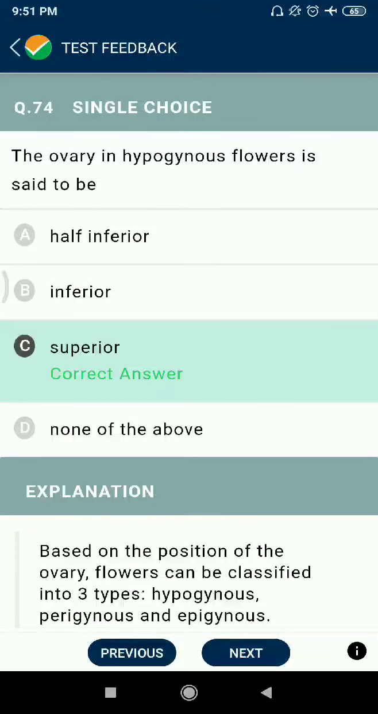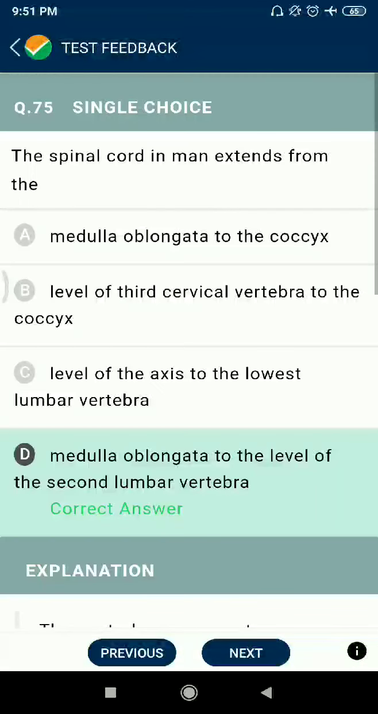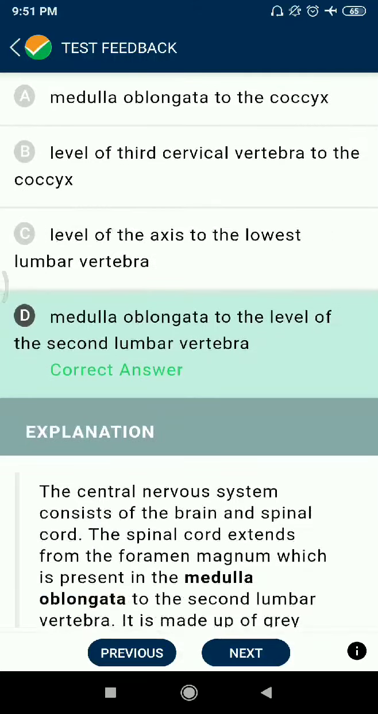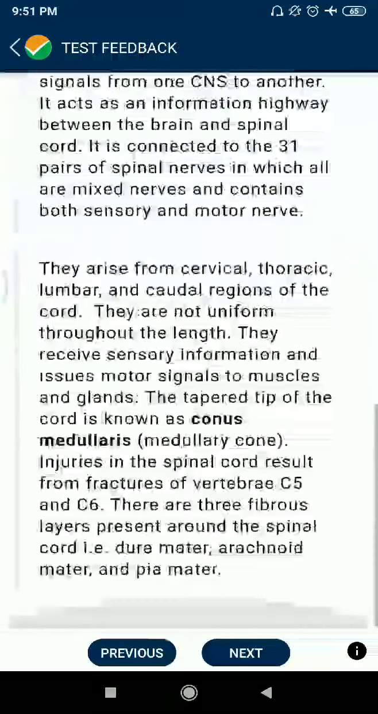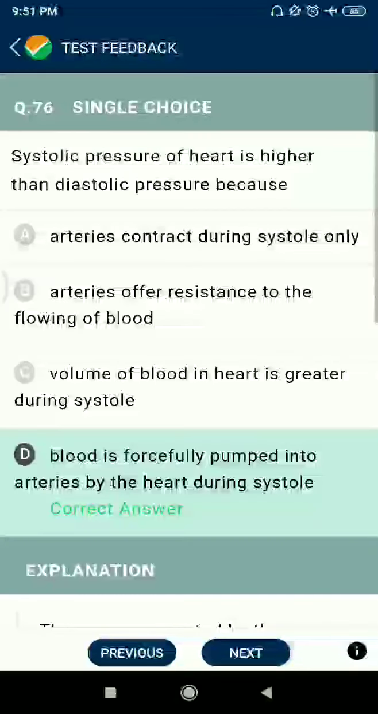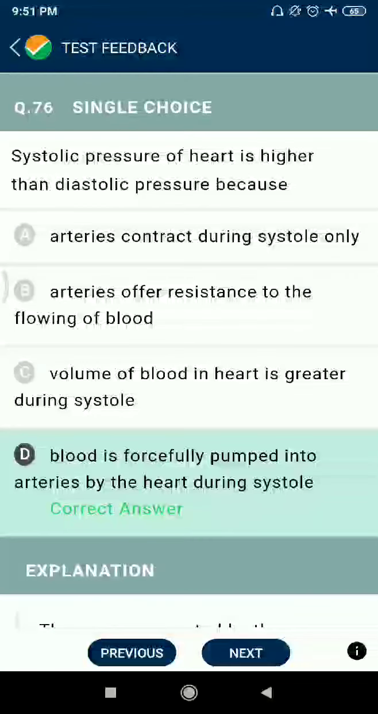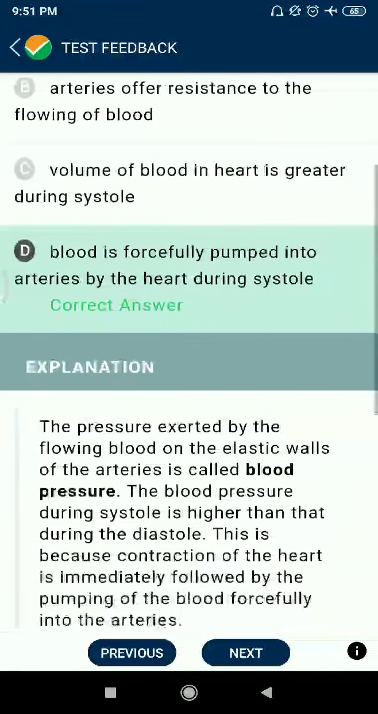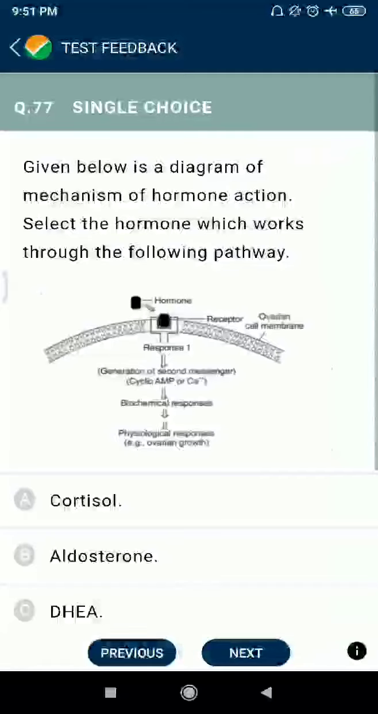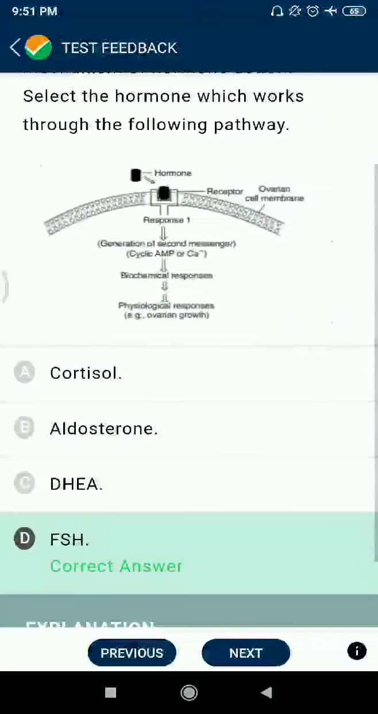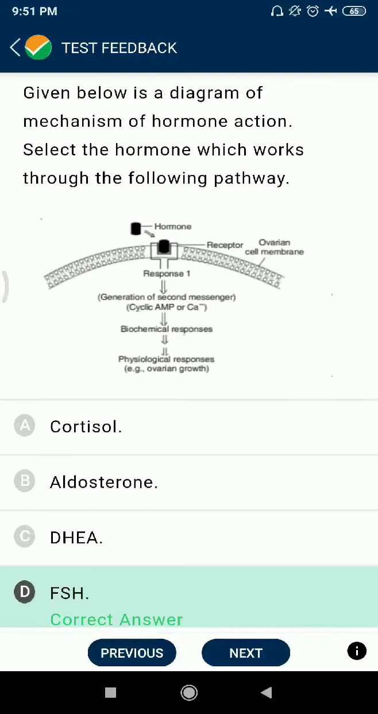Question number 74. The ovary in hypogynous flowers is said to be superior. Question number 75. The spinal cord in man extends from the medulla oblongata to the level of the second lumbar vertebra. Question number 76. Systolic pressure of heart is higher than diastolic pressure because blood is forcefully pumped into arteries by the heart during systole. Question number 77. A diagram of the mechanism for hormone action is given. Select the hormone which works through the following pathway. Okay, FSH.